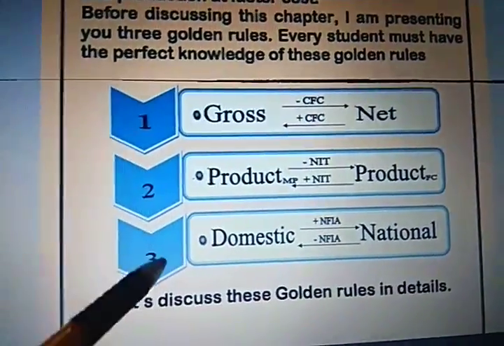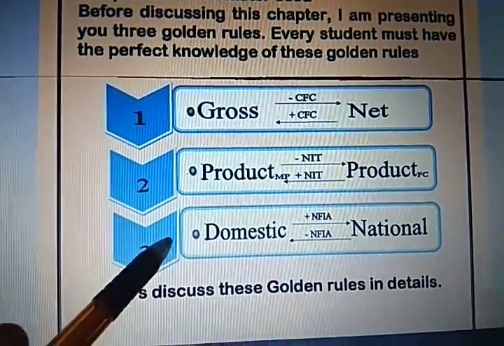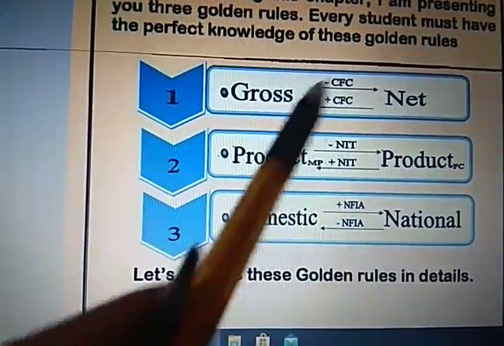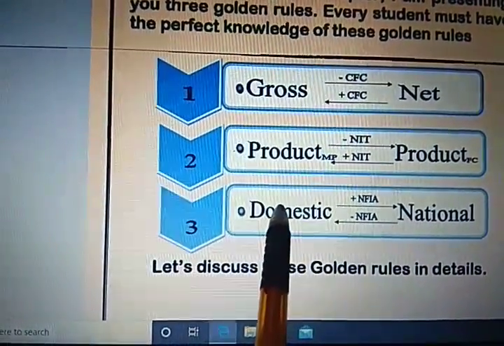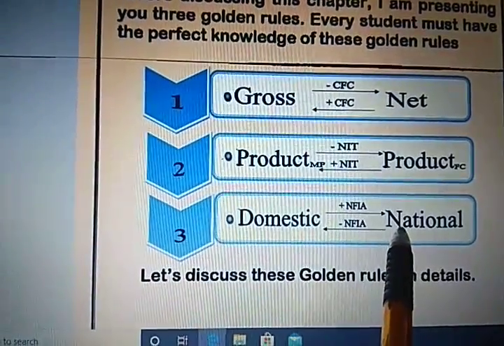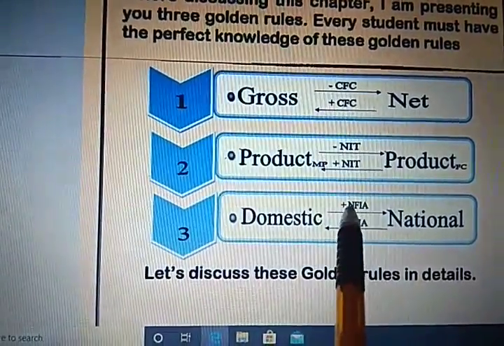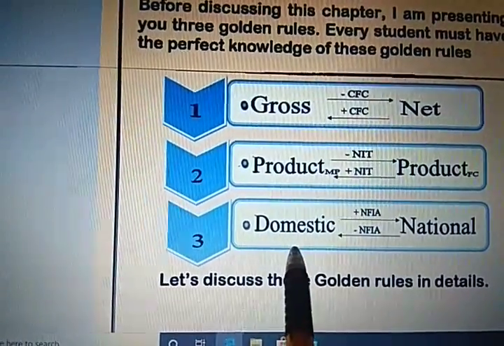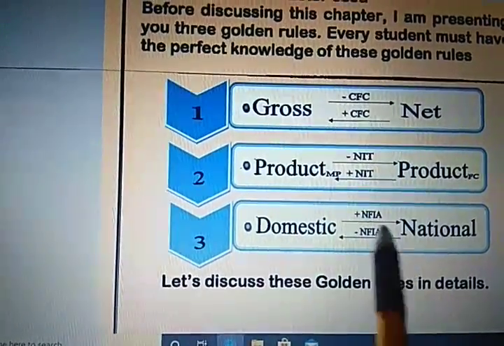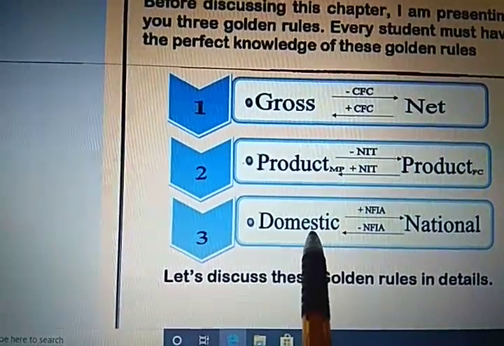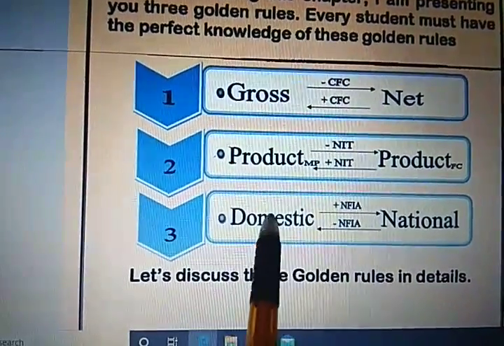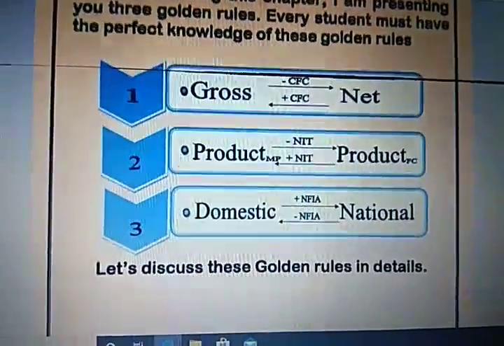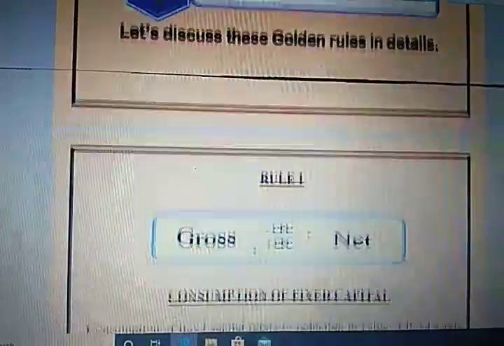So domestic is the income generated within the domestic territory. National income is the income generated by the normal resident of the country. So from domestic, if you need to find out national income, you are going to add net factor income from abroad, and from national to domestic, you are going to subtract net factor income from abroad. That means whatever income is accrued from abroad is going to be subtracted, because domestic means the income which is generated within the domestic territory itself. These are the 3 golden rules.